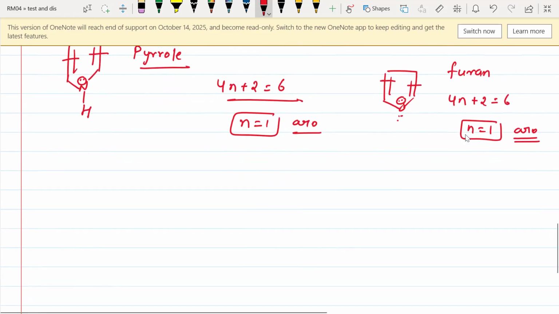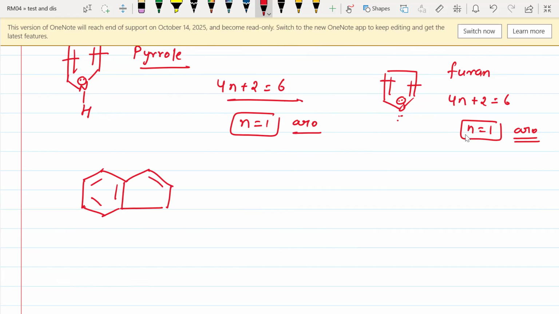Now suppose I give you one example where there are two rings attached to each other, and this is the case. One ring is this and the other ring is this. You can easily see that the left ring contains a double bond on every carbon atom.